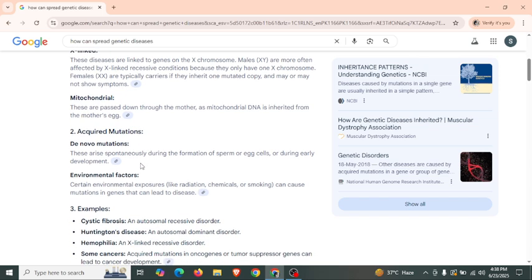Acquired mutations. De novo mutations. These arise spontaneously during the formation of sperm or egg cells or during early development. Environmental factors. Certain environmental exposures like radiation, chemicals, or smoking can cause mutations in genes that can lead to disease.